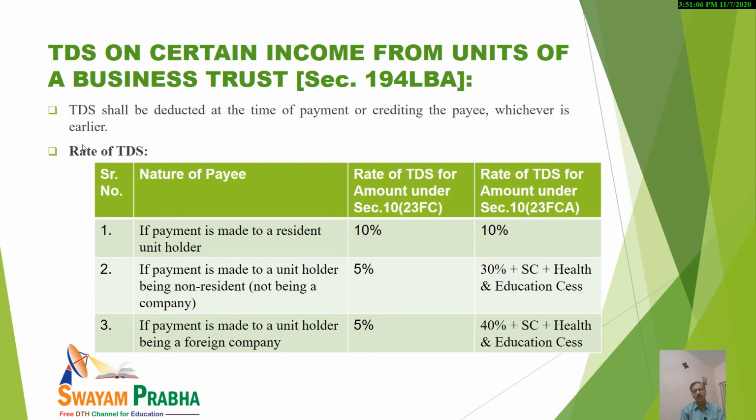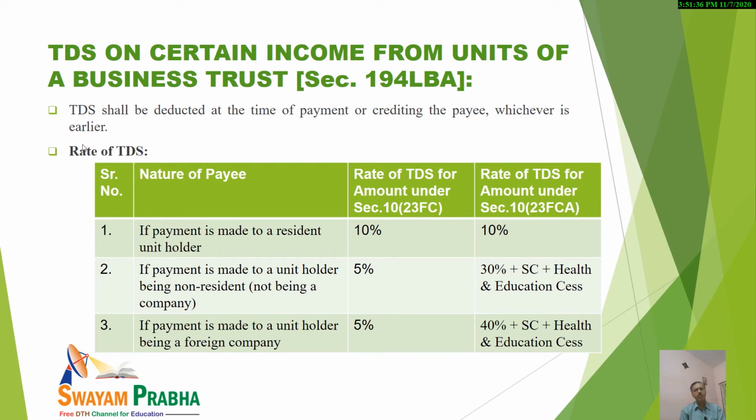In case payment is made to resident unit holders, then the rate would be 10%. Rate of TDS for the amount under section 10(23FC) may differ from that under section 10(23FCA), but in the first case, it is the same in both the cases, 10%, 10%.